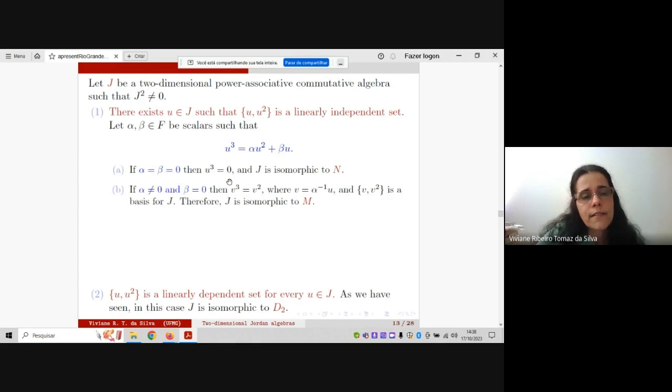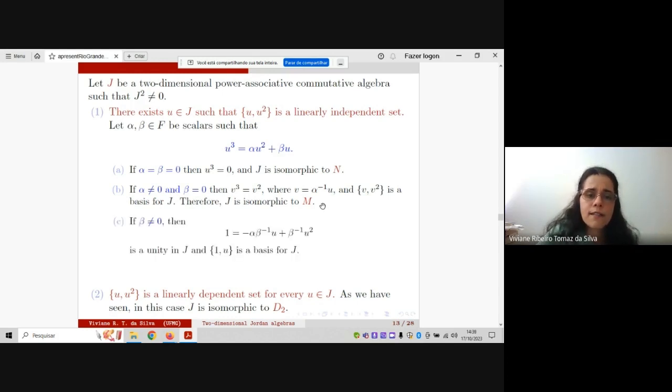In the second case, if alpha is not 0 but beta is equal to 0, then we obtain U cubed is equal to alpha U squared. And in this case, if you take this new element V, then we obtain that V cubed is equal to V squared, and this one is a basis for J, and it is easy to produce an isomorphism of J with the algebra N that you have seen.